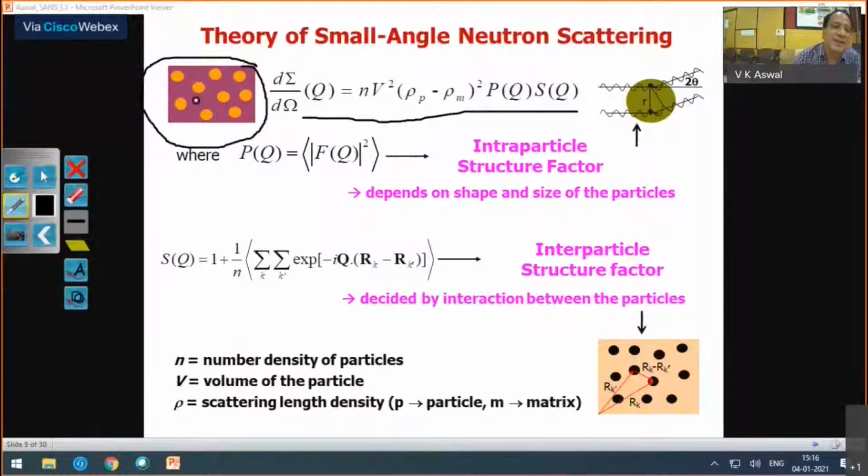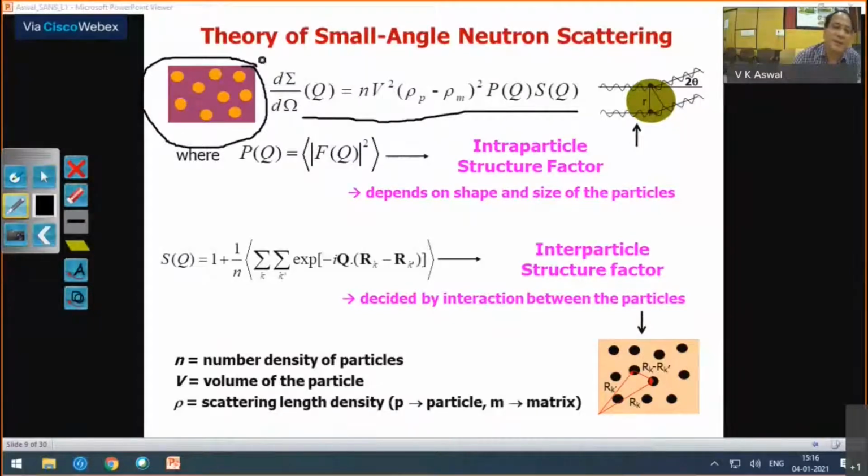So n is the number density of these particles. It is obvious that the higher the number density, the higher the scattering intensity. And then V is the volume of the particle, so it goes as V square. So one of the reasons you cannot measure very small particles is that your scattering intensity is proportional to V square. When your V becomes smaller, your scattering intensity will also become small.